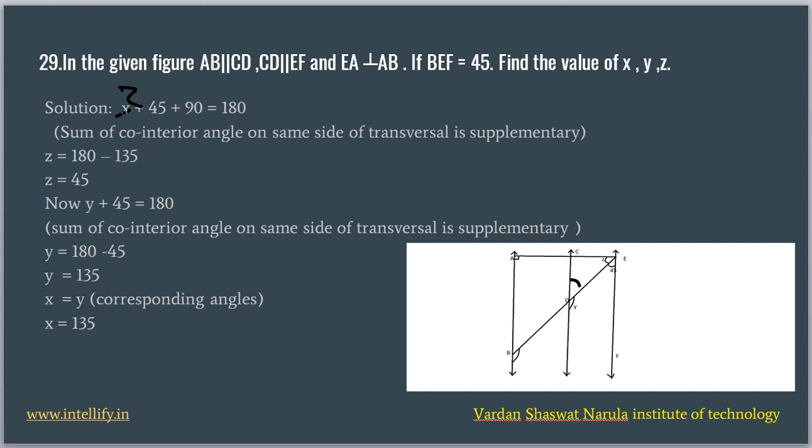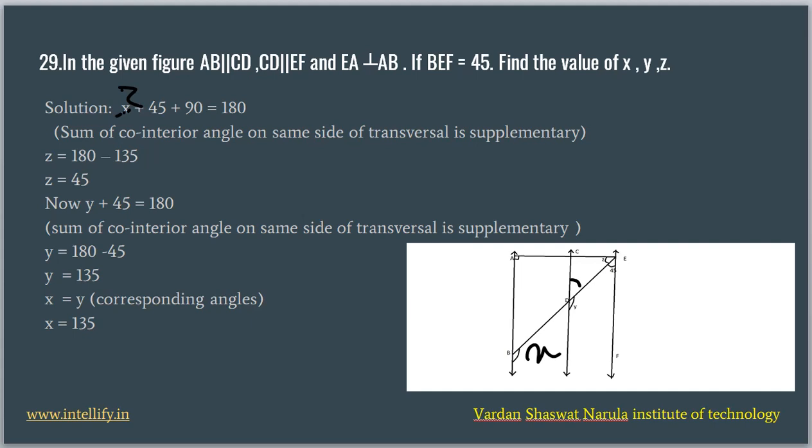Now CD is a straight line, so y plus 45 equals 180 degrees, because the sum of angles on a straight line is always 180 degrees. So we will have y equal to 135. Now y is equal to x. This angle is x because it is a corresponding angle with respect to transversal DB.